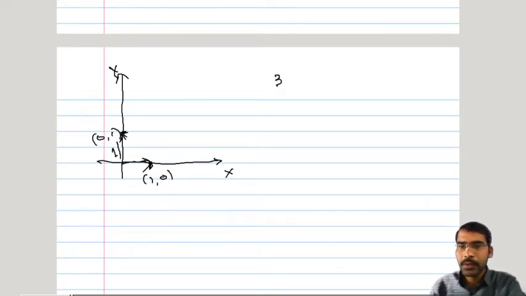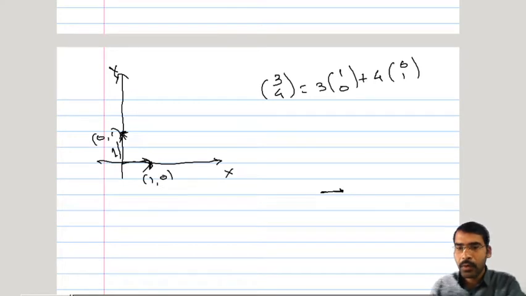Now if I want to reach (3, 4), I will simply consider this vector 3 times. So 3 times (1, 0) plus I will consider this vector 4 times. Suppose I have been taught only that this is the origin, the x-axis means this direction, and 1 unit means this much distance. Then the y-axis may be going towards this side, but it has been taught to me that it is the y direction, so the scale may be different. So this is 1 unit on the y-axis, so that this point is (0, 1).